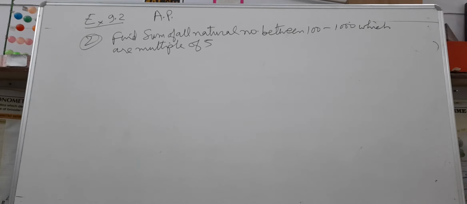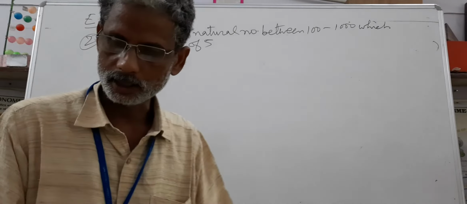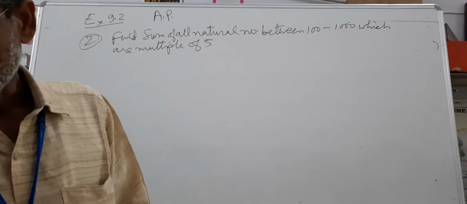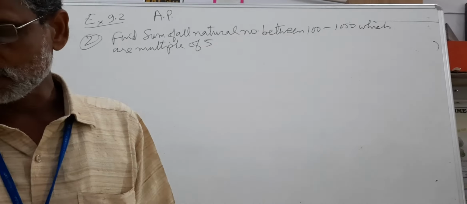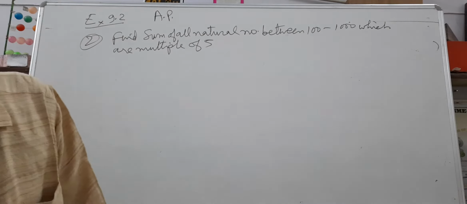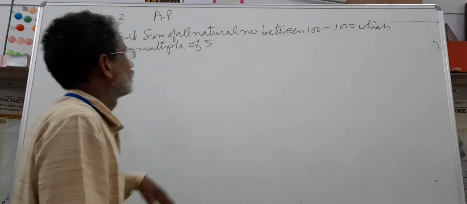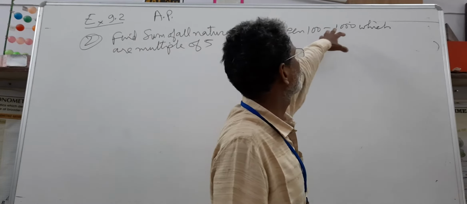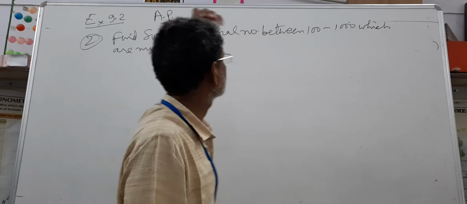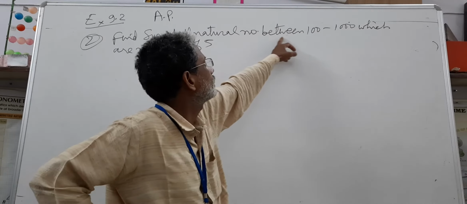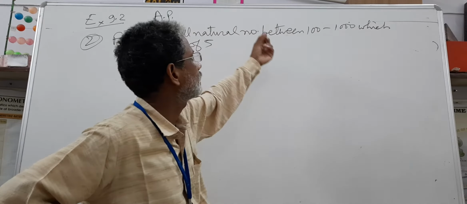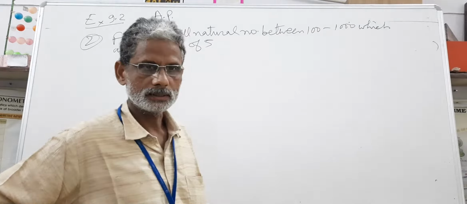Dear students, here take next question 9.2. Find the sum of all natural numbers lying between 100 and 1000 which are multiples of 5. Here 100 and 1000 both are multiples of 5, but here it is written between. Between means 100 and 1000 cannot be taken.